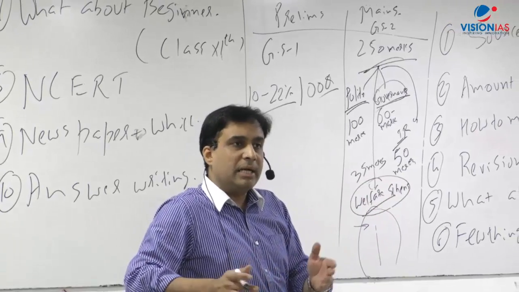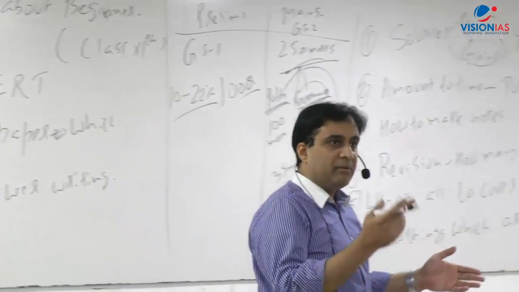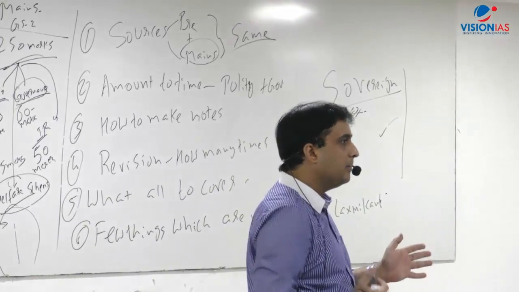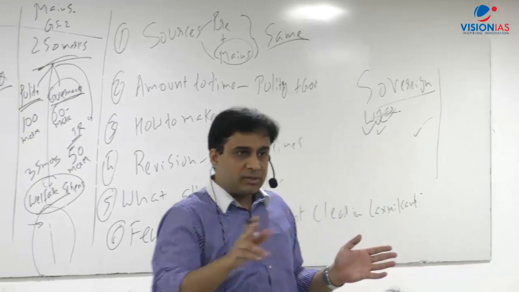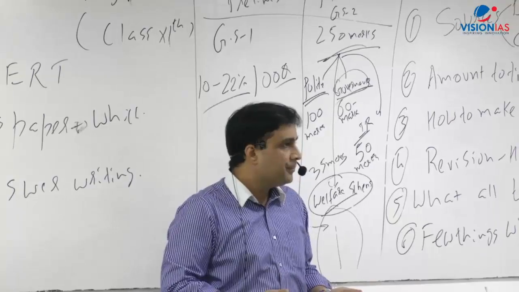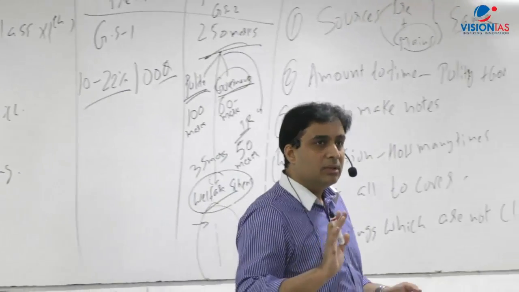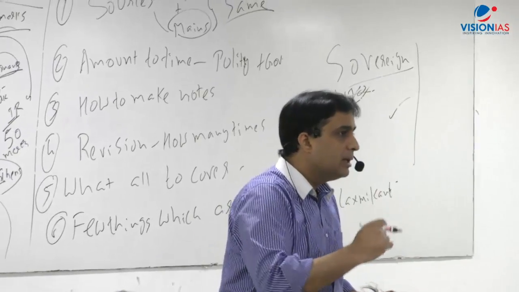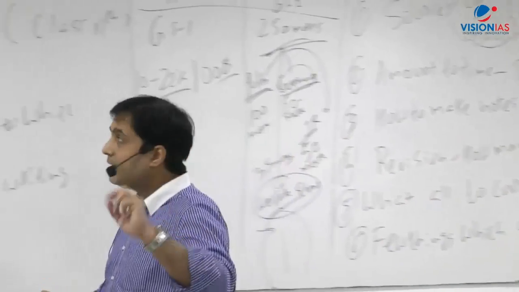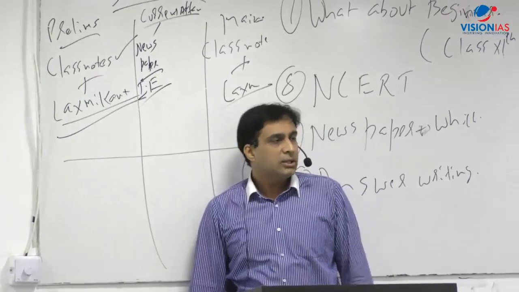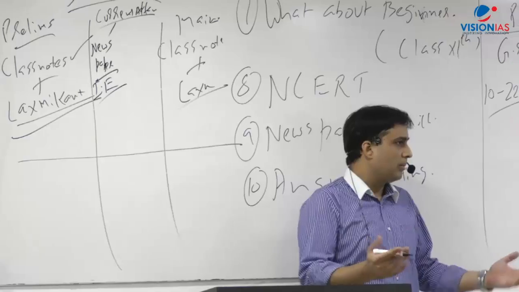For example, this time the budget got preponed by 1 month. Now why the budget got preponed, they will explain that in that separate column. Now vote on account was in the news for the reason that the budget got preponed. What is vote on account? They will explain that. Finance bill is in the news. They will explain what a finance bill is, how it is different from a financial bill. Now this specific focus is being given by a particular newspaper, which is the Indian Express. Though if you are comfortable with The Hindu, you can go on, no problem.